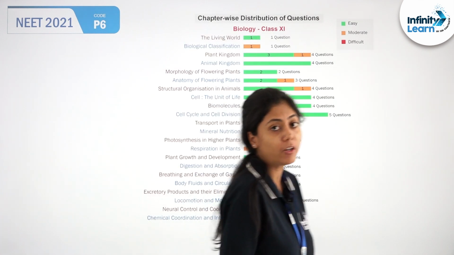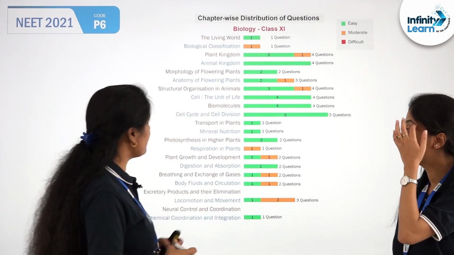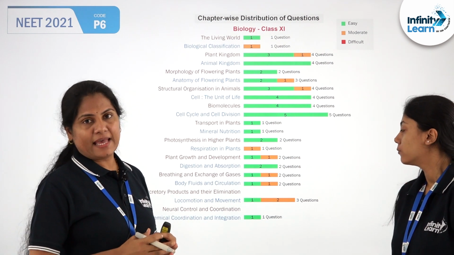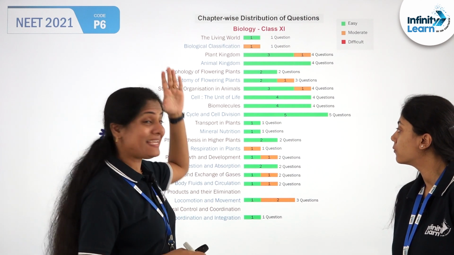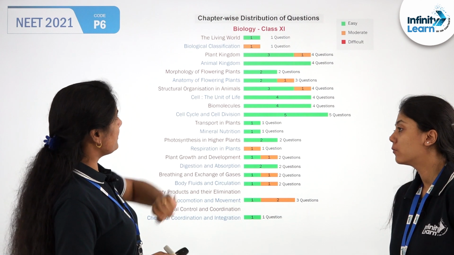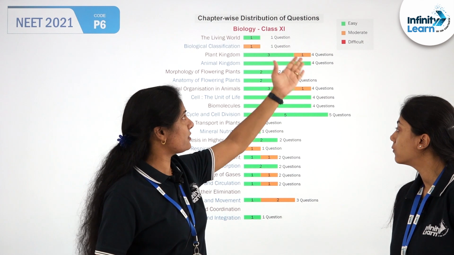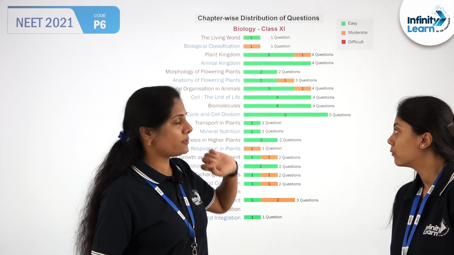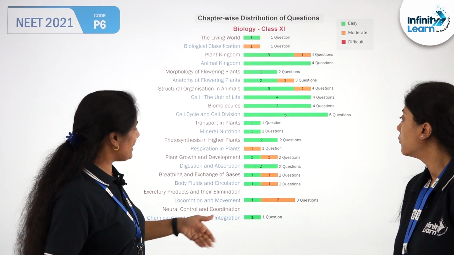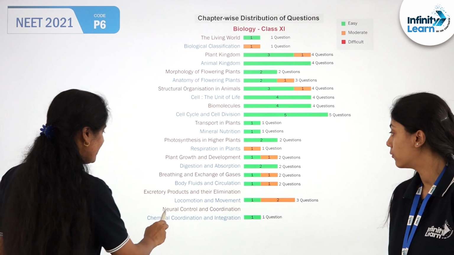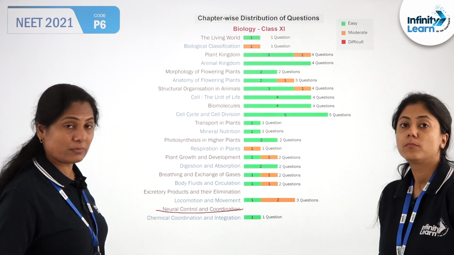Moving ahead, so ma'am will be discussing the 11th biology. So before we were looking at the units, here is an even more clear analysis done by our great team, where they are talking about the questions from each of the chapters, and the difficulty level is also color coded for you, made it very easy, which is in green the easy questions, orange for the moderate, and the red for the difficult questions. So as far as class 11 is concerned, as I was pointing out, look at that particular chapter with no questions there. So that is something that is an unusual trend.